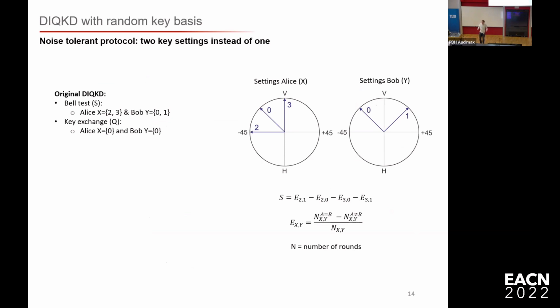So what you need to do for the DIQKD is you need to measure two things. You need to measure an S value, not at the same time, but in different runs, to check the performance or to verify that the devices work as they should. And the second thing is that you need to measure the qubit. For this, in the original protocol, Alice has 3 different measurement settings, of which 2 and 3 are used for S and the 0 for the qubit. And for Bob, there are 2 measurement settings. So 0 is used for qubit and for S, and the 1 is only used to measure the S value.